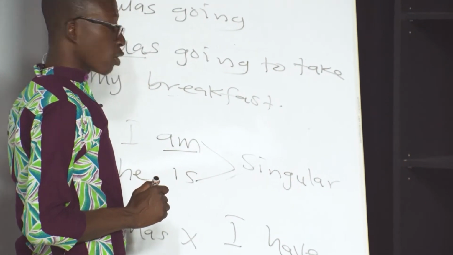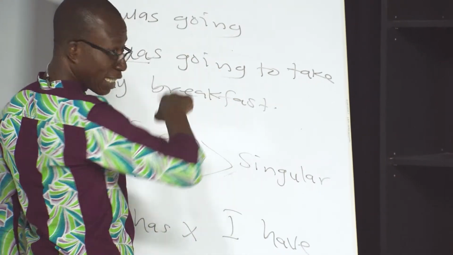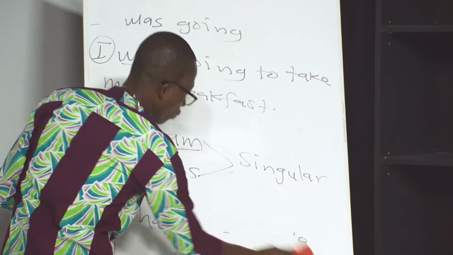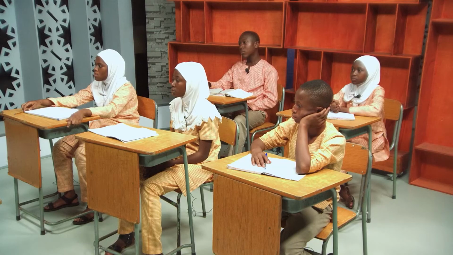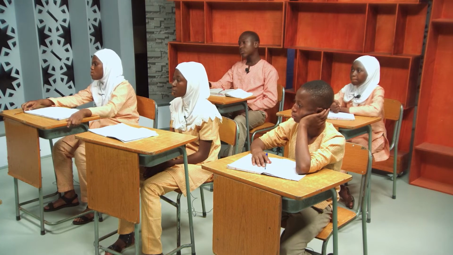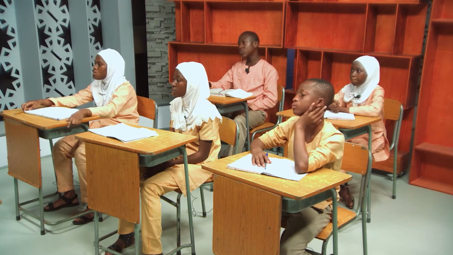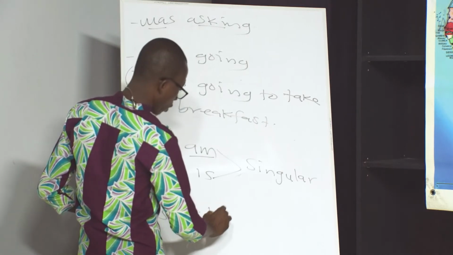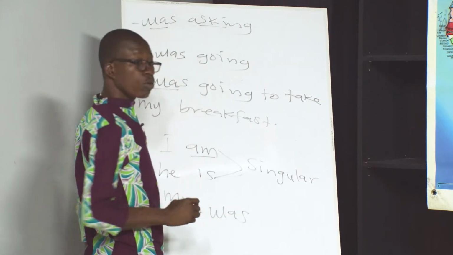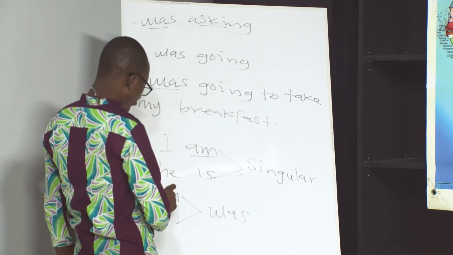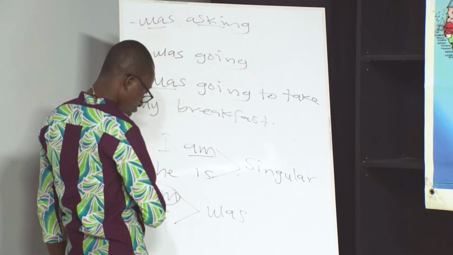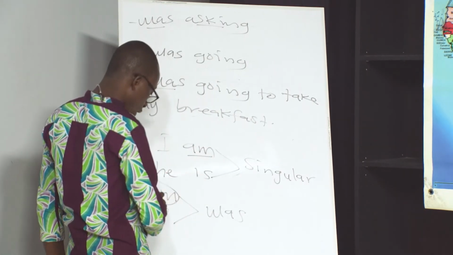Do you follow? Good. And the past form of am and is, what? Was.